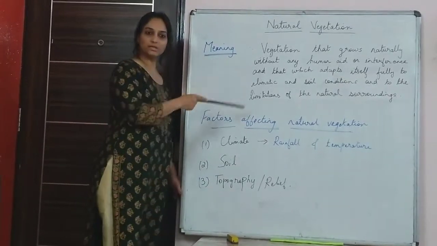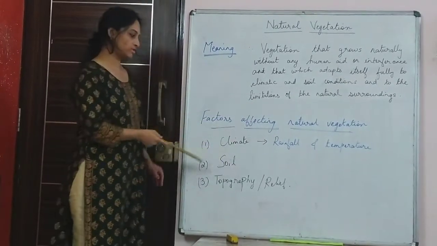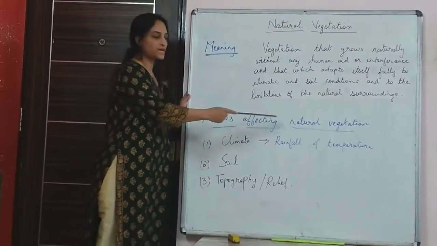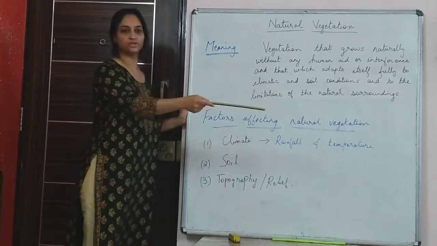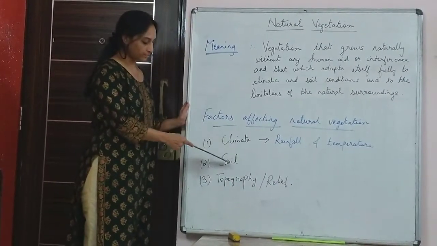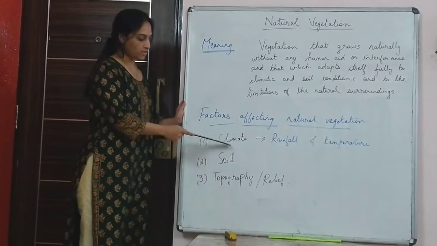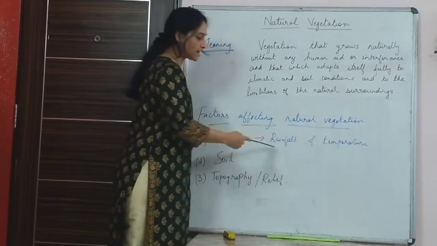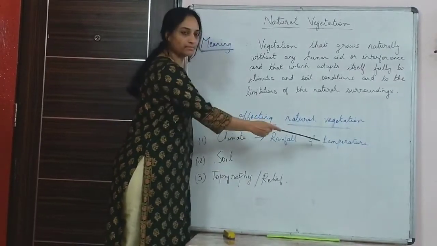That was the meaning of natural vegetation. Next come the factors. What are the factors that affect the growth or distribution of natural vegetation? These are the three factors: climate, soil, and topography. Under climate, I have split it into rainfall and temperature.